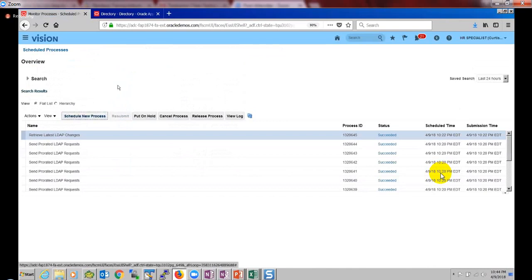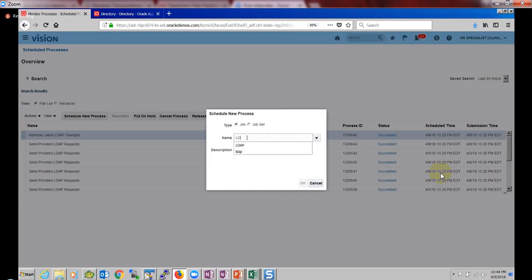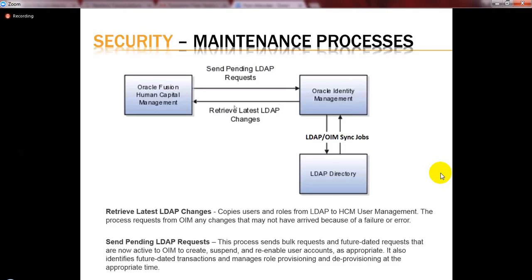To schedule a job, click on schedule new process, and then we can search for our job here. If we want to run these two jobs every night, we have to run this job first, and after that, this job.